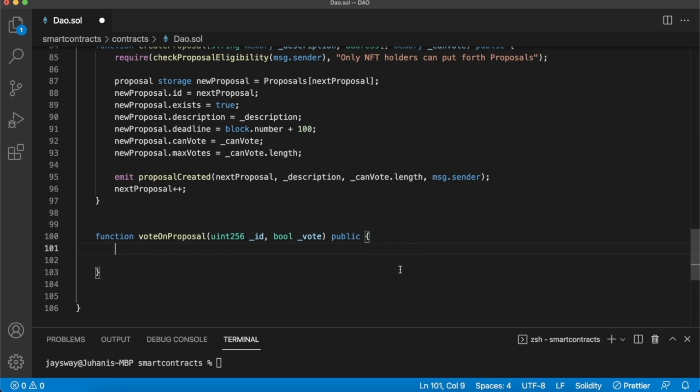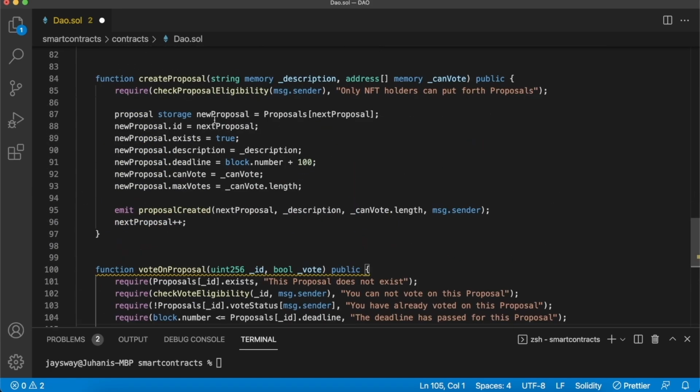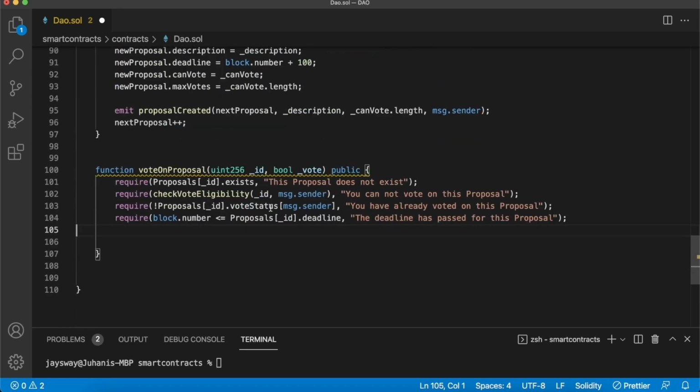So let's create our require statements over here. The first one, we'll just check that in our proposals mapping, the proposal we're trying to vote on actually exists. You remember when we're creating a proposal, that's when we set the proposal exists Boolean to true. So now when we're trying to vote, we just make sure that it exists. Otherwise, we'll say that the proposal doesn't exist. Then we use the check vote eligibility function to make sure that the message sender, so whoever's trying to interact and vote on a proposal, actually is in the proposal's can vote array. So if they're not, you can't vote on this proposal.